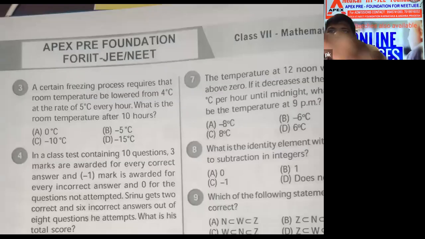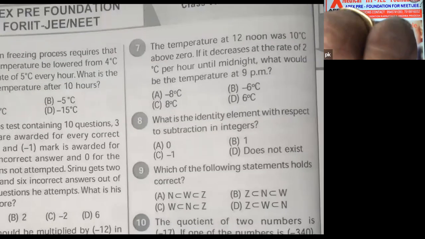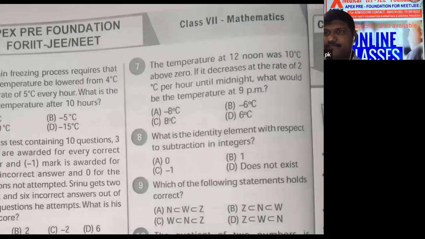Good. Next question. The temperature at 12 noon was 10 degrees above zero. If it decreases at the rate of 2 degrees per hour until midnight, what would be the temperature at 9 p.m.?